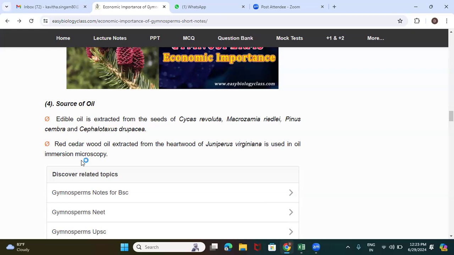If we want to observe under 100x, definitely it should be an oil immersion lens. At the time of observation, we use that oil drop in the microscopy, and that oil is extracted from the gymnospermic plant Juniperus virginiana. This oil is called red cedar wood oil.